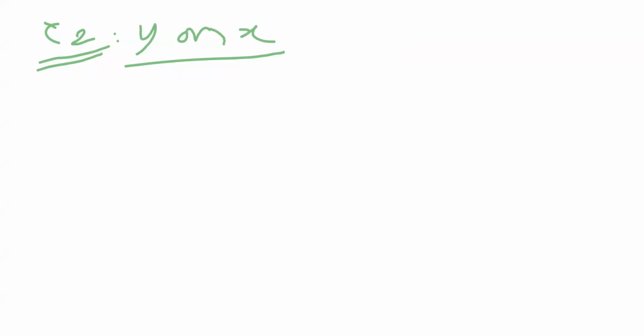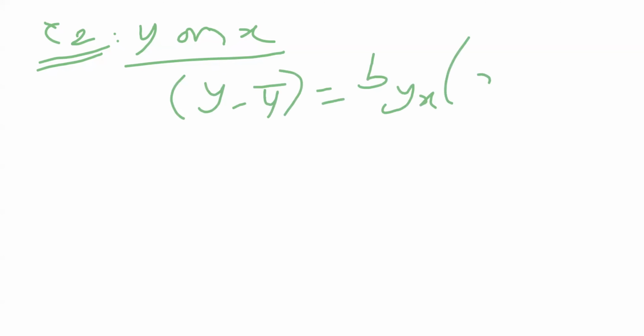The regression equation y on x will be defined as: first we can write y minus y bar equal to b of y on x into x minus x bar.